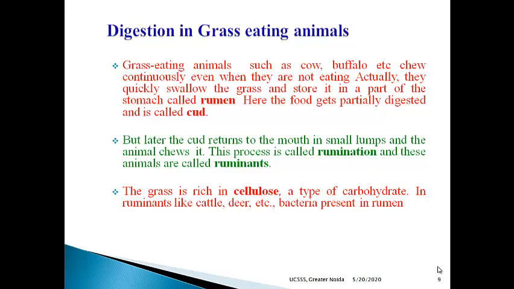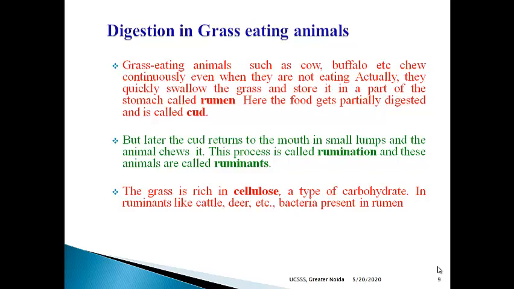when they feed on grass, they quickly swallow it and store it in a rumen. They store it in a part of the stomach known as rumen, and here the food gets partially digested, not completely digested, and is called cud, C-U-D, cud. Later on, this cud returns to the mouth in small lumps and the animal chews it. This process is called rumination, and the animals are known as what?